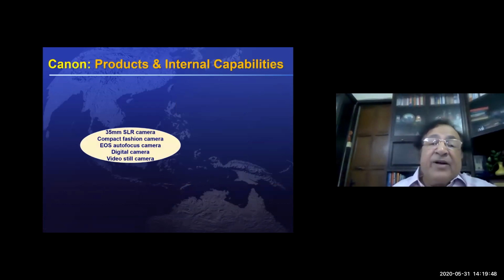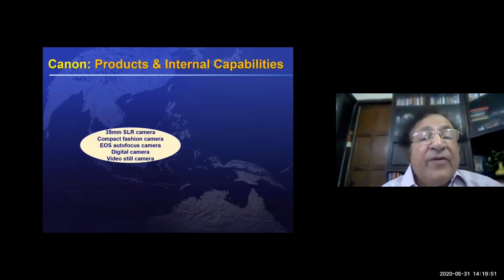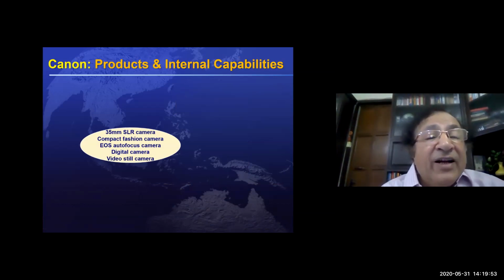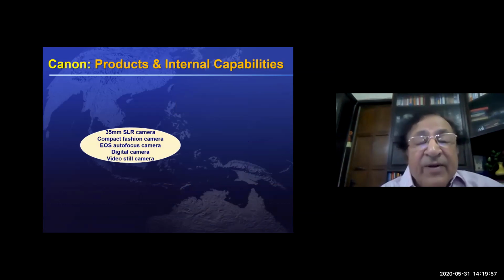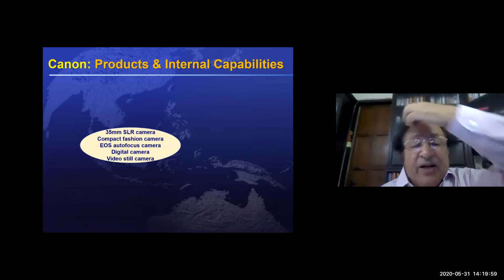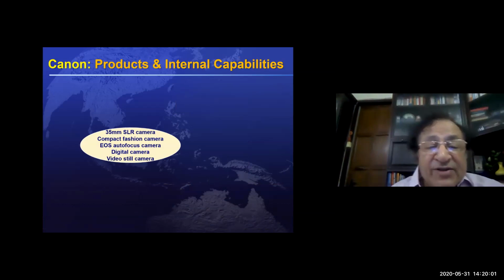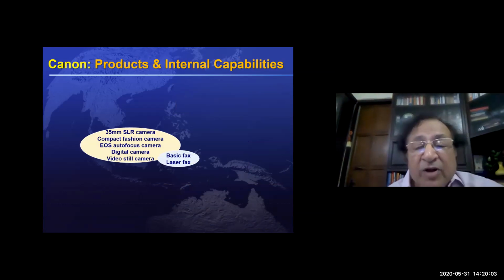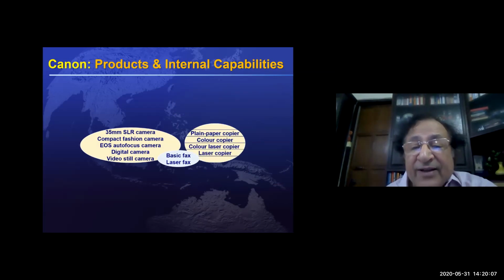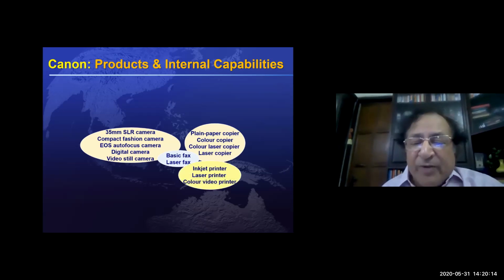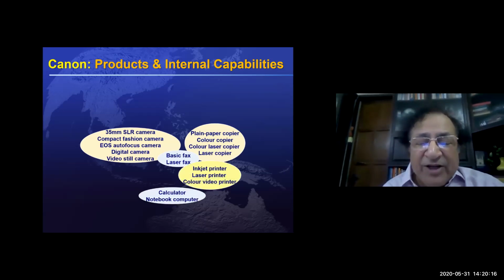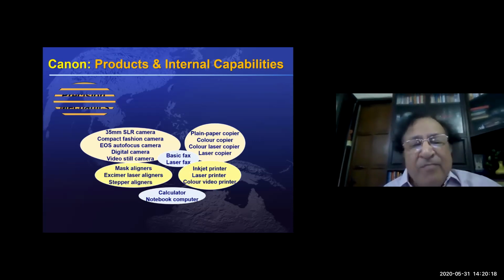I think all of you have known about Canon. Canon is a company which is making cameras, and it has also developed basic fax and fax machines, plain paper copier, color copier, inkjet printer, laser printer, calculator, notebook, number of products.